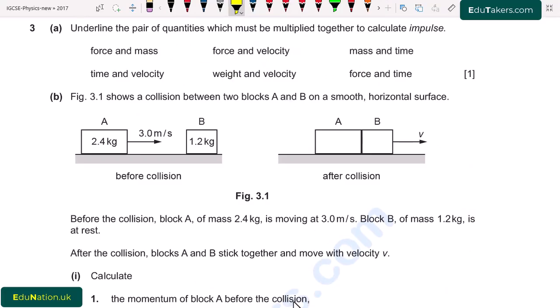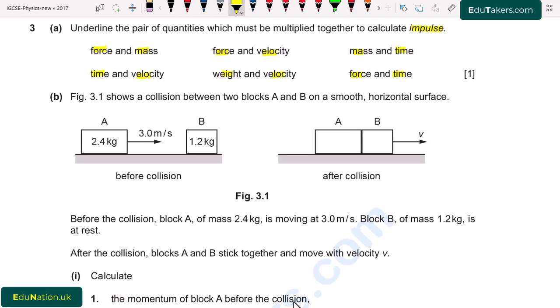Question number 3, part A. Underline the pair of quantities which must be multiplied together to calculate impulse. First of all, here is force and mass, force and velocity, mass and time, time and velocity, weight and velocity, and force and time. For that we have to know what impulse is.